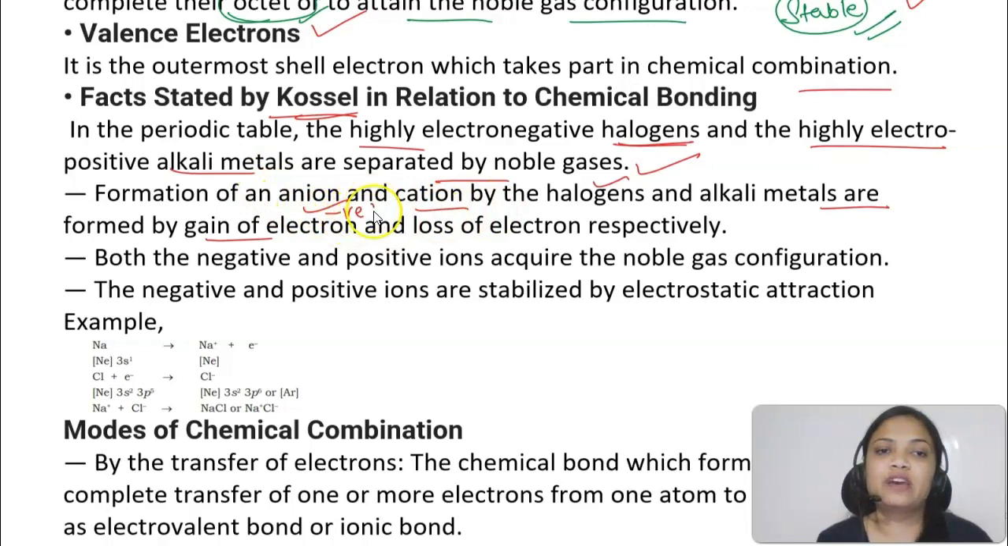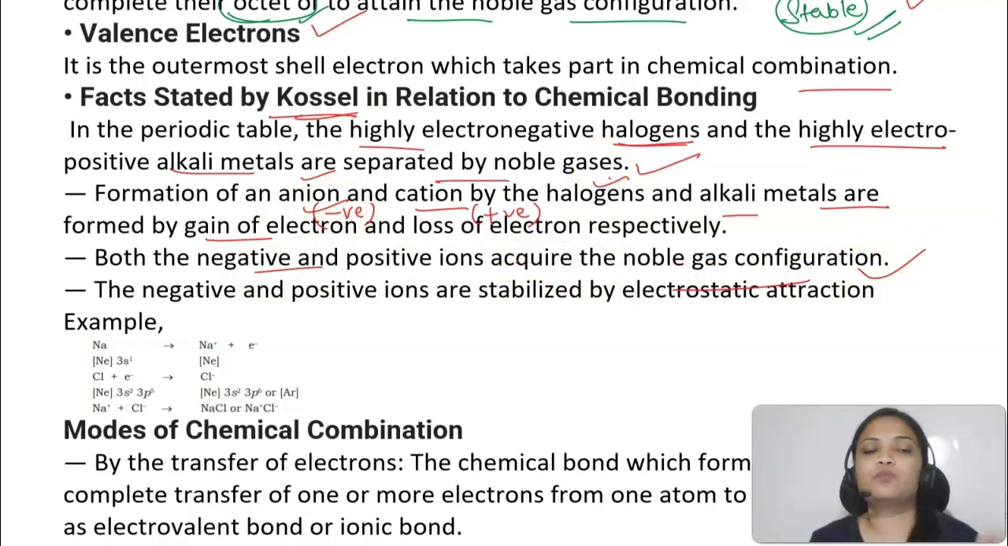Anion means negative ion and cation means positive ion. So halogens tend to form anions and alkali metals tend to form cations. He said that they are formed by the gain and loss of electrons respectively. Means anion is formed by the gain of electrons and cations are formed by the loss of electrons. Then both the negative and positive ions acquire noble gas configuration. This is important. Both the negative and positive ions will have noble gas configuration, and these charges are stabilized by electrostatic attractions between positive and negative ions.